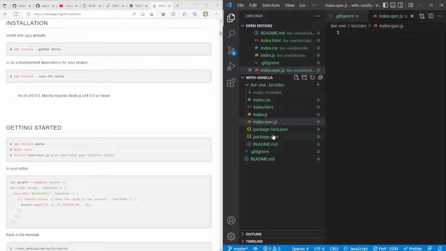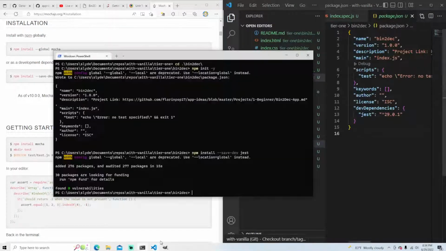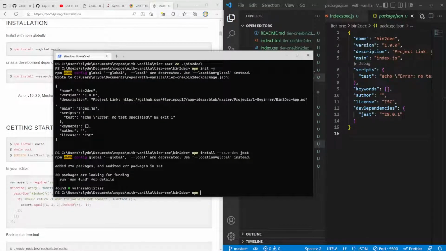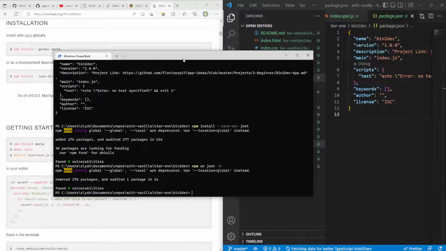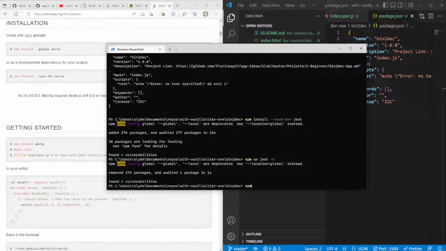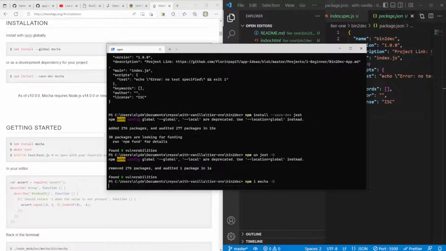So what I'm going to do is go to package.json and we're actually going to remove jest. We're going to do npm un, for uninstall, npm uninstall jest, and we'll do a -D for dev dependency to remove it from the dev dependencies. And now let's just go ahead and get started with Mocha. So let's do npm i mocha --save-dev.